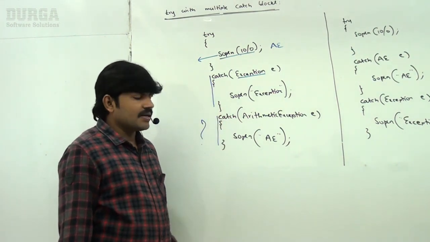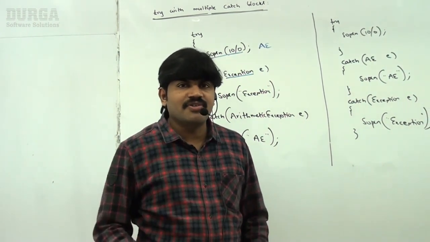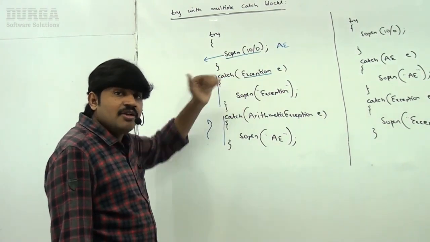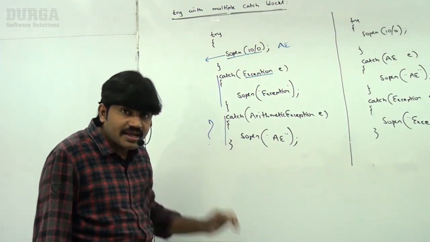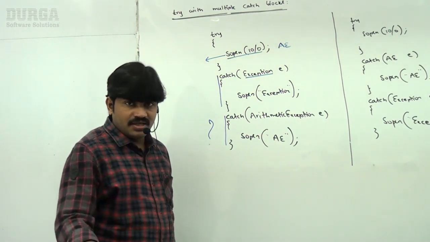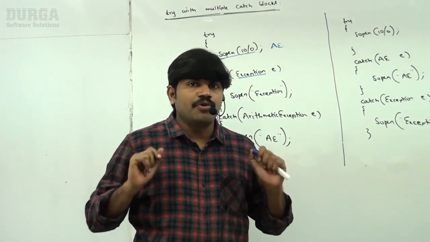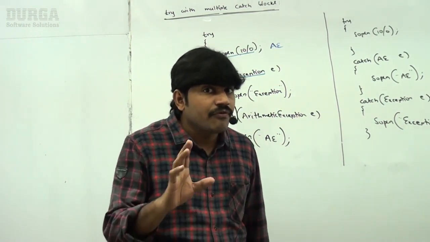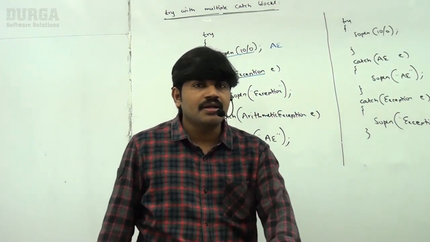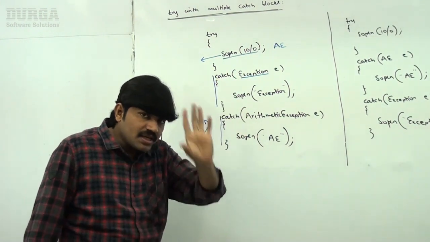That's why if you have such syntax, the compiler will give an error. The reason is that arithmetic exception has already been caught. You have already caught it, so why are you catching it again? Like this you will get a compile error. So the important conclusion is, in a try with multiple catch blocks, the order of catch blocks is very important. Compulsorily we have to go from child to parent, but not from parent to child. First parent and then child, immediately we get an error.